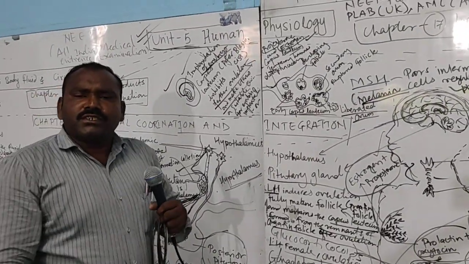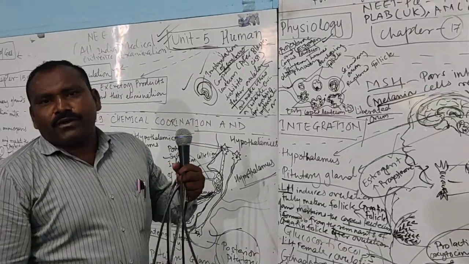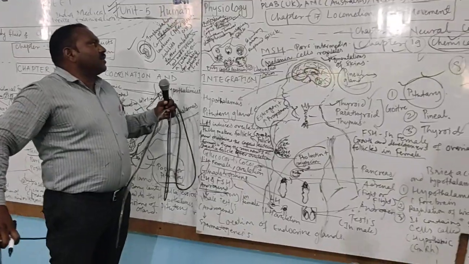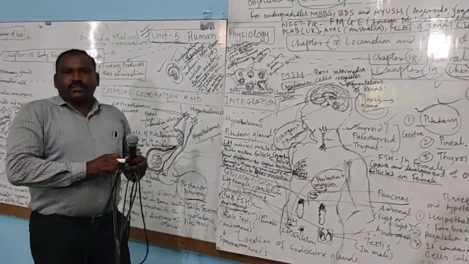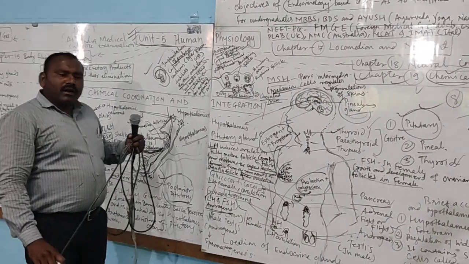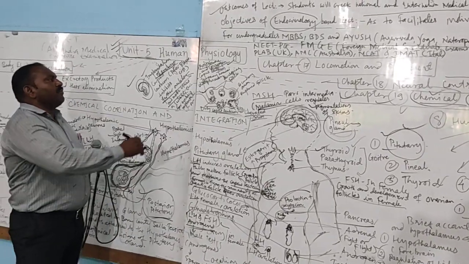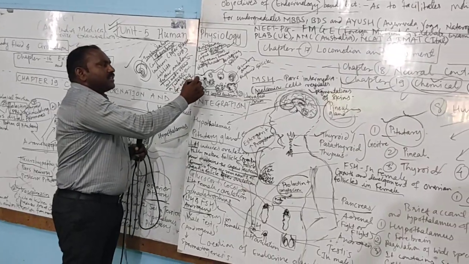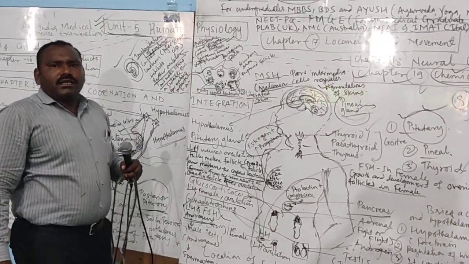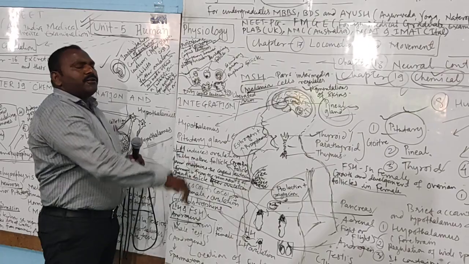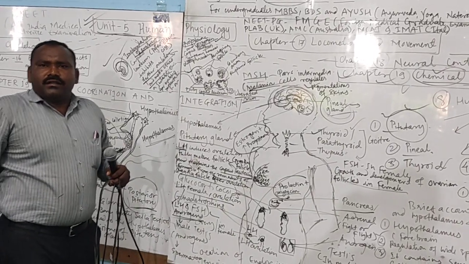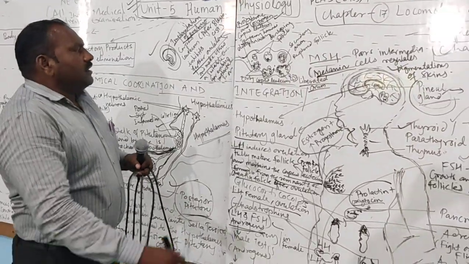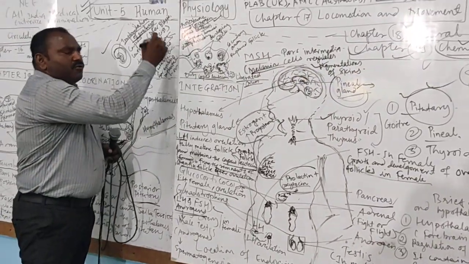The corpus luteum is a temporary hormone source. After the 14th day of the menstrual cycle, the synthesis of progesterone and estrogen may be paused. Why can it be paused, and what is its function? Its function is implantation. Let us take an example, this is a human female ovary. Here the zygote will form, and after the fusion of male and female gametes, the sperm and the egg,